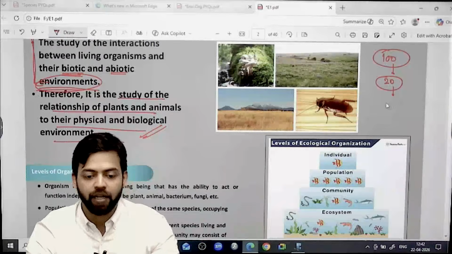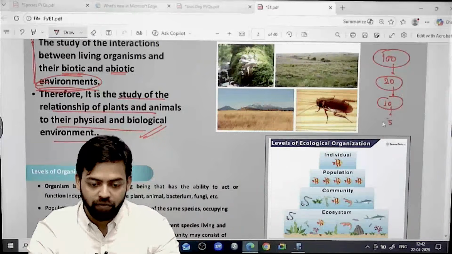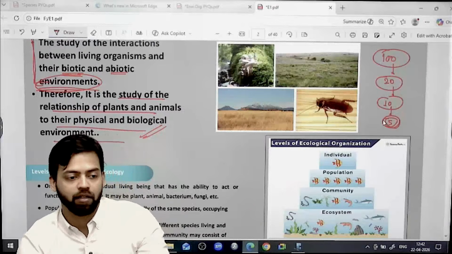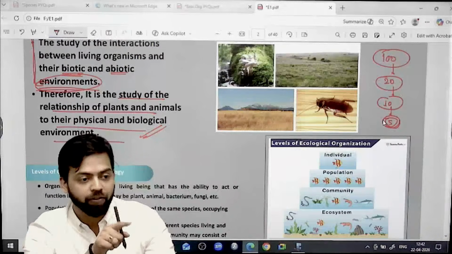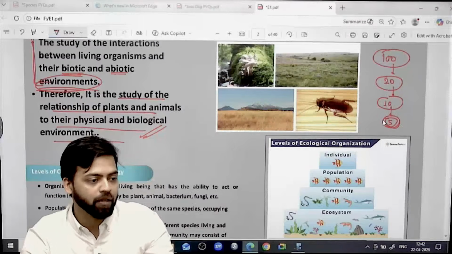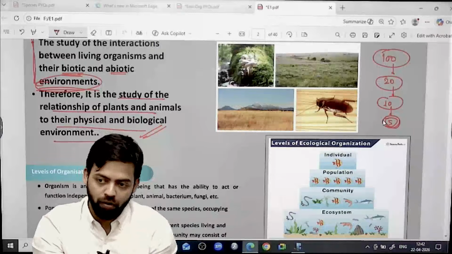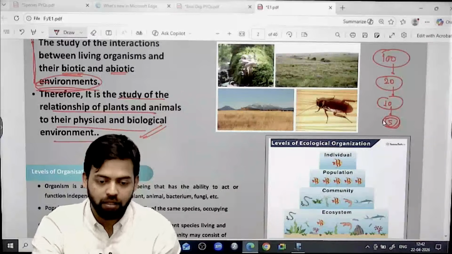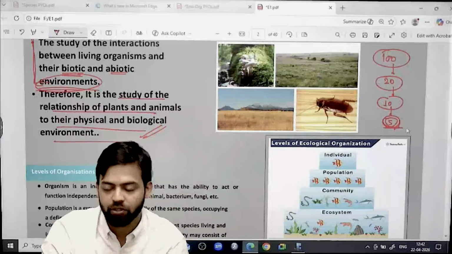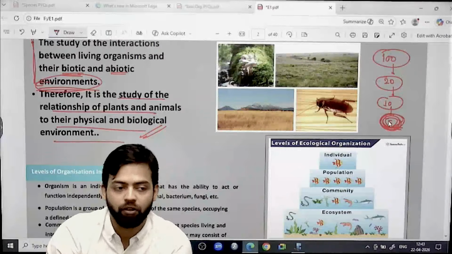Further compression in the next read, 10 pages. Further compression in the next read, 5 pages, the most important thing. And this is one of the toughest jobs. And how is this going to happen? The more you read, the more you solve questions, the more you write answers. On this basis, you are going to compress your notes. These 5 pages will become handy in the event of the mains examination.